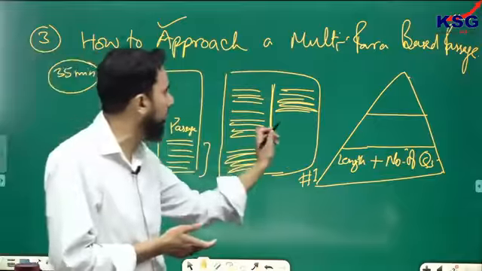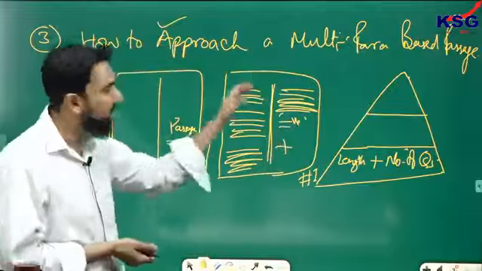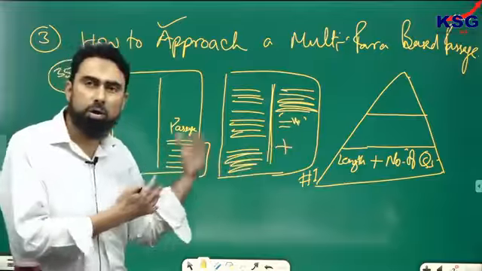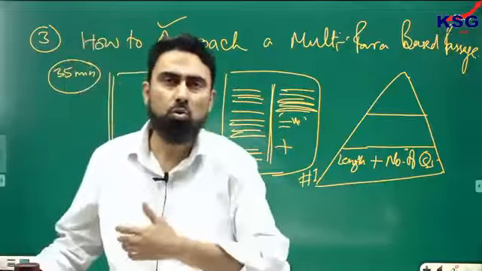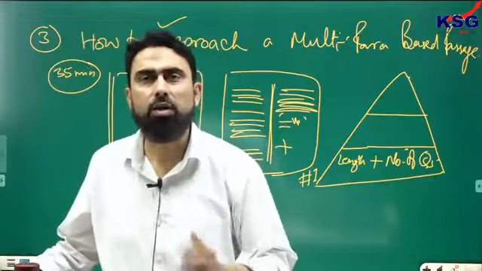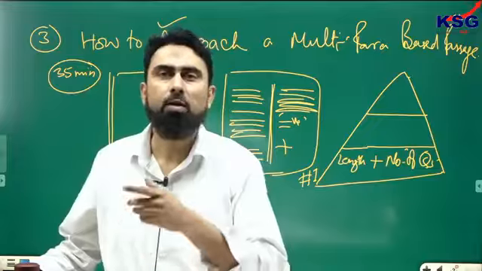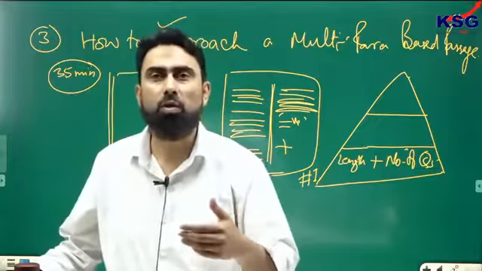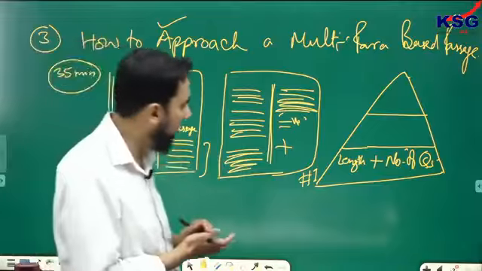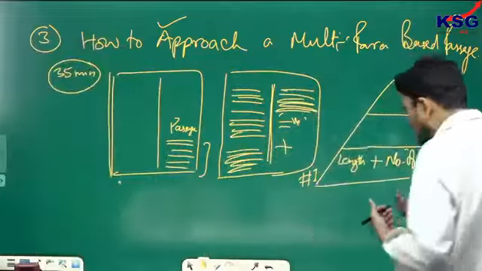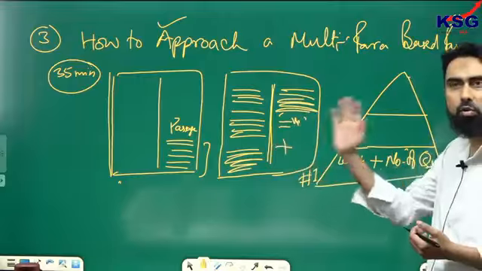Because it's not only the negative thing related to a multi-para passage, there's a positive thing as well. And the positive thing is that once you have read the passage and you are aware of the story, the details of the passage, you are in a position to go through all the questions that are given there. However, in a single para and 1 question set, for every second question you have to go through a new story, a new argument, a new subject topic, right? So that's a positive thing as well. That's why I am going into the details, so that you should not blindly make up your mind that I should go for it or I shouldn't.